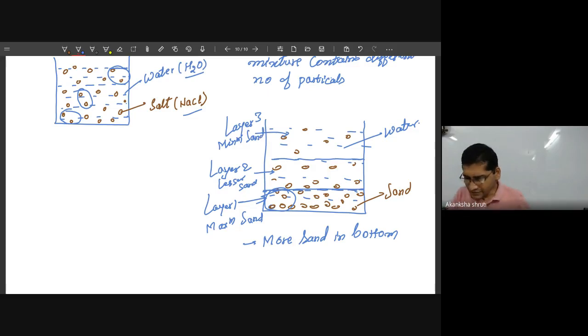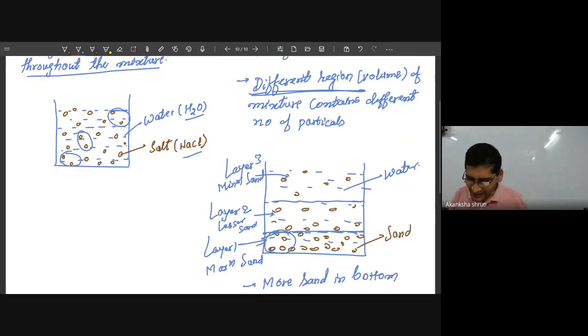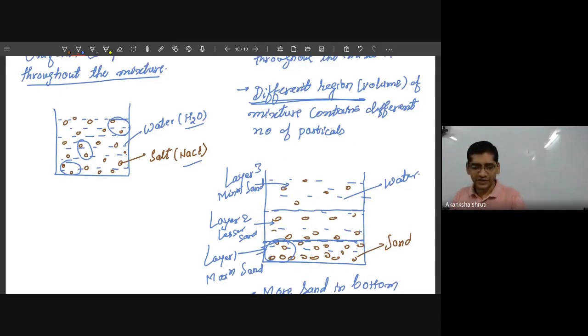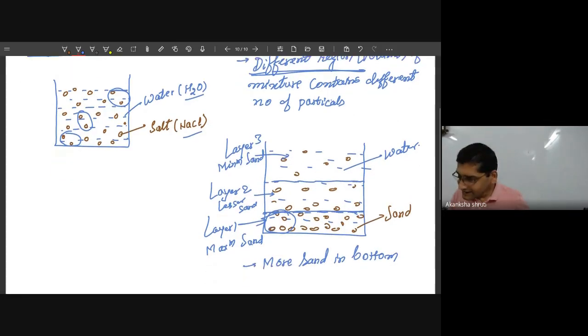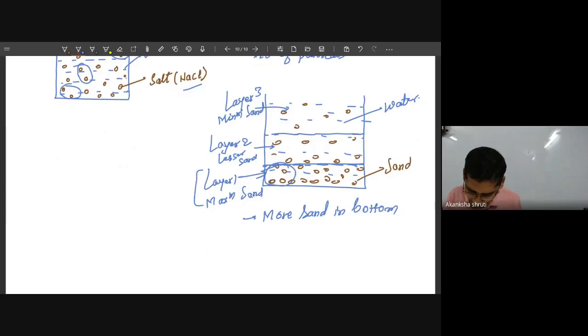So the entire mixture can be considered as divided into different layers. These layers are called phases. One layer can be considered as one phase, like the phase of a substance. Here a phase is almost uniform, but differs from the others.